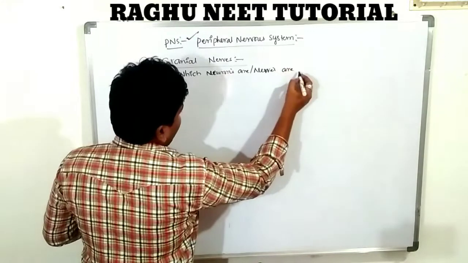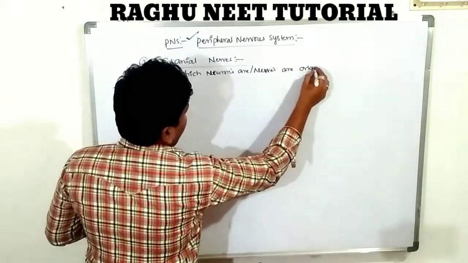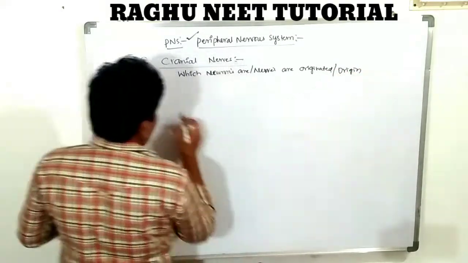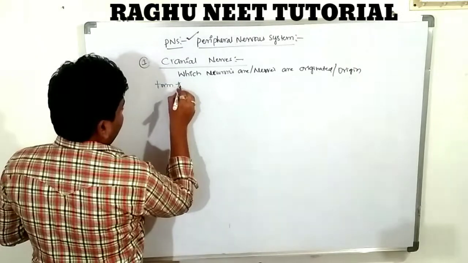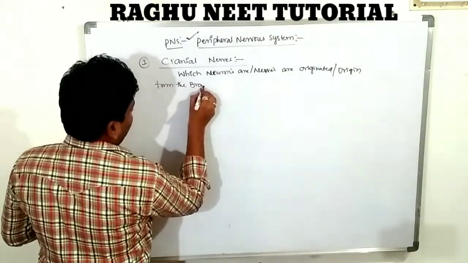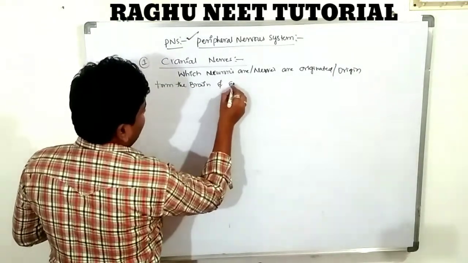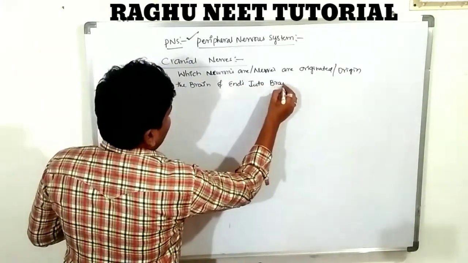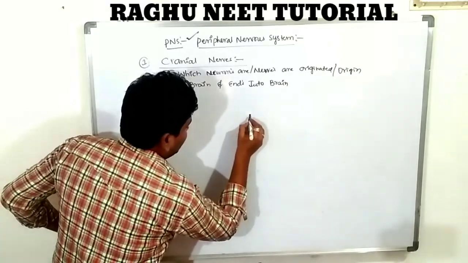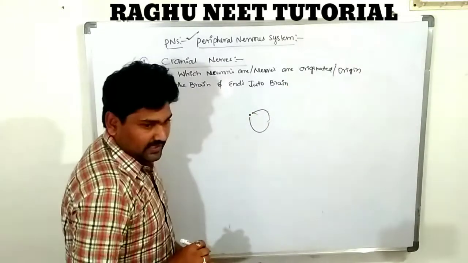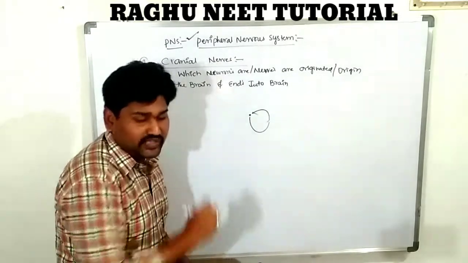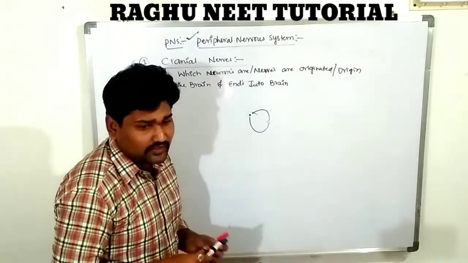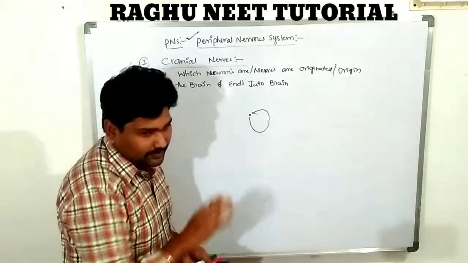from the brain and end in the brain? What I am saying? Origin in the brain and ends also in the brain. It originates in the same area and ends in the same area. That is known as cranial nerves. Very, very important. What are the cranial nerves? Which nerves originate in the brain and end in the brain? That is called